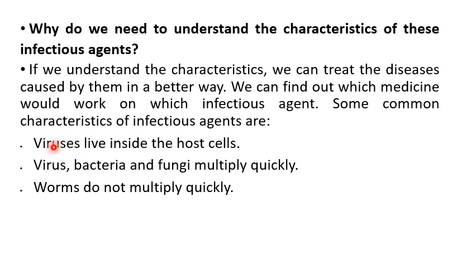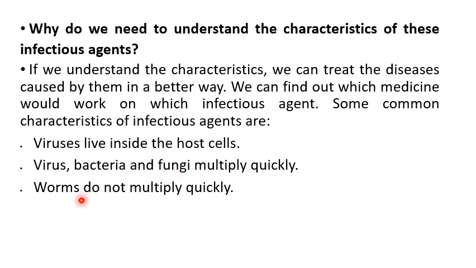Some common characteristics of infectious agents: the first one is the virus. Students, viruses are present on the borderline of living and non-living. They are living only when they enter the body of a host, so viruses live inside the host cells. Next, virus, bacteria and fungi multiply very fast.